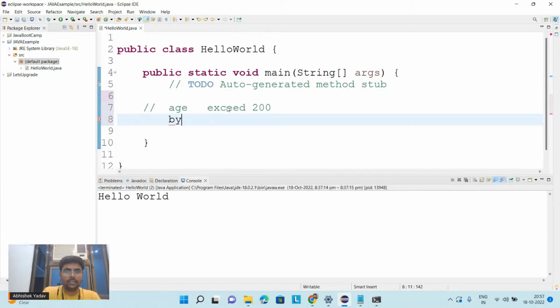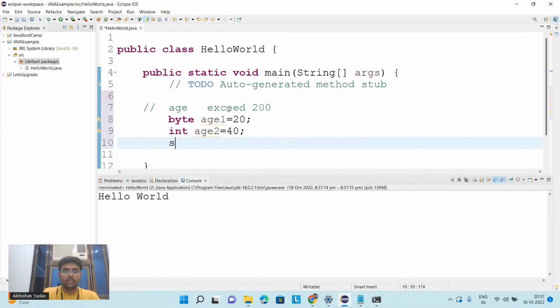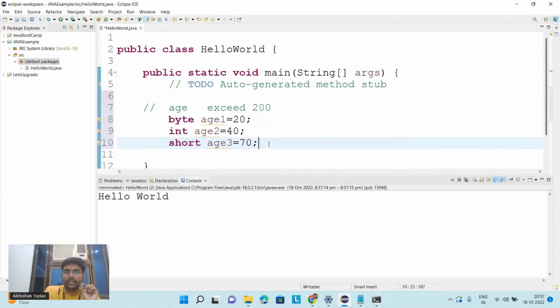First, byte age1 is equal to 20. Again, int age2 is equal to 40, and short age3 is equal to 70. So here you can see I am storing the integer data, that is age, in this case, and all three are valid.